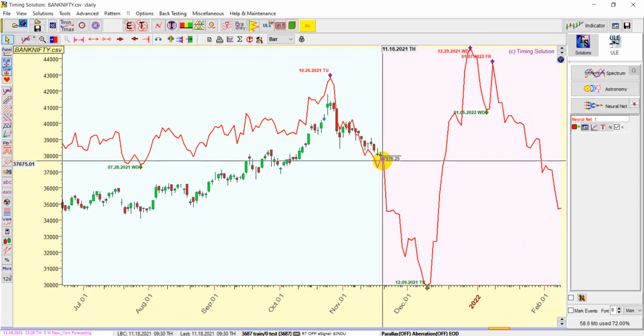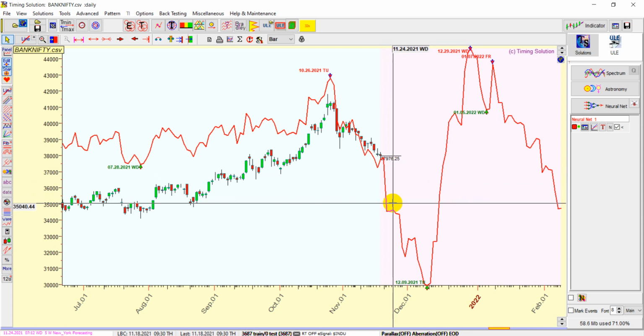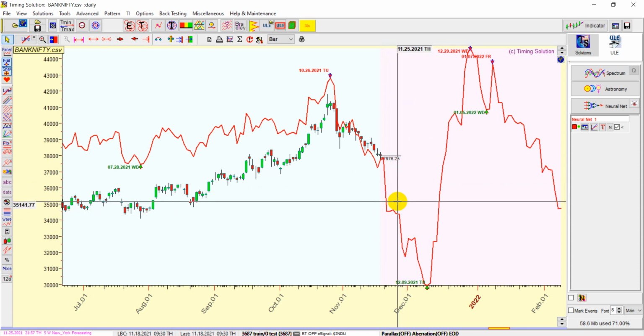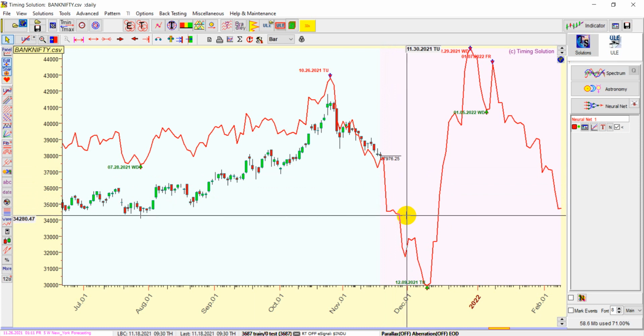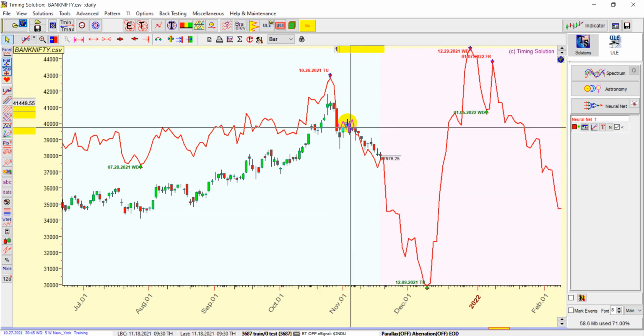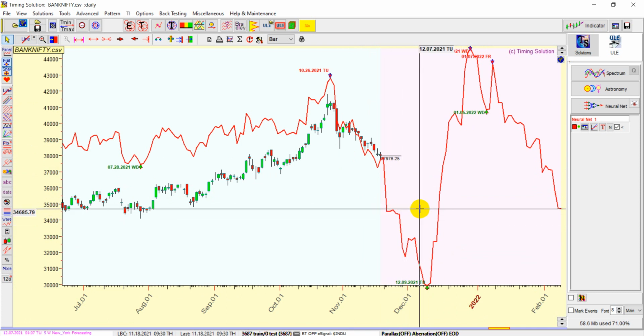It says that tomorrow again, if the high is not breached, then the fall can continue all the way towards 22nd. A slow and steady decline on 25th, we can see. The fall can accelerate around 26th, and then a major bottom around 9th of December. Now let's see how it goes. This is not a holy grail, so our levels are paramount, but this just gives you an idea.